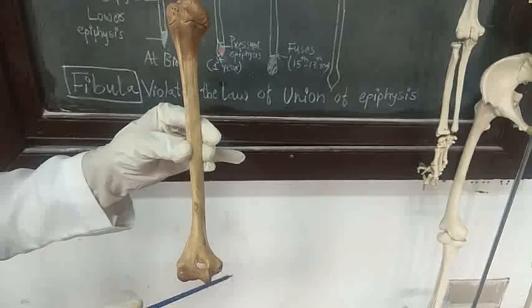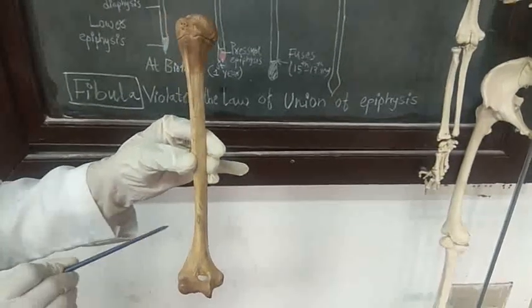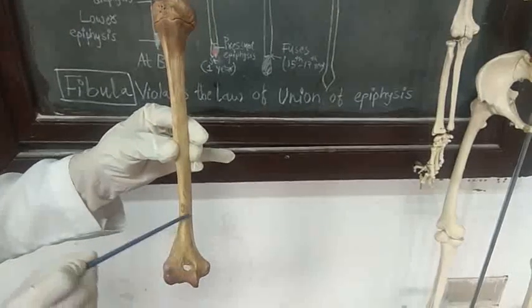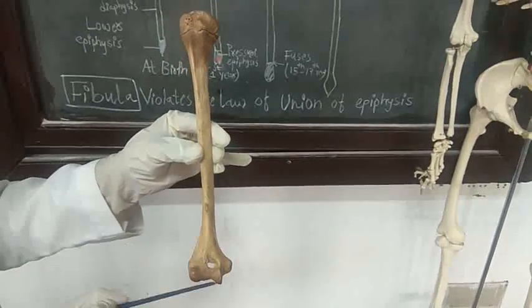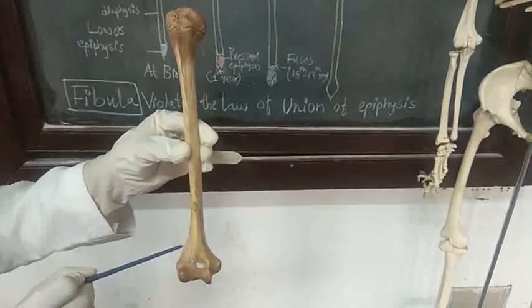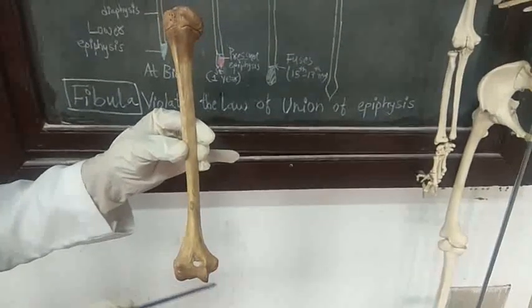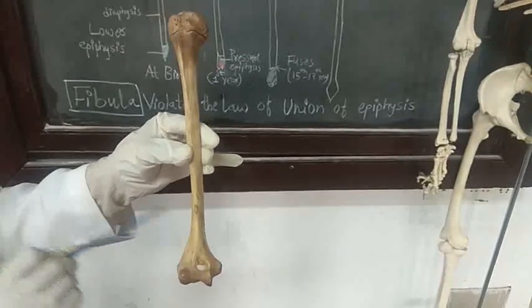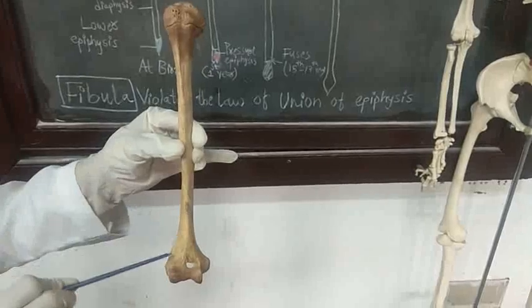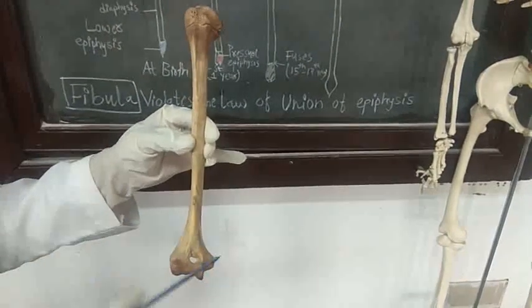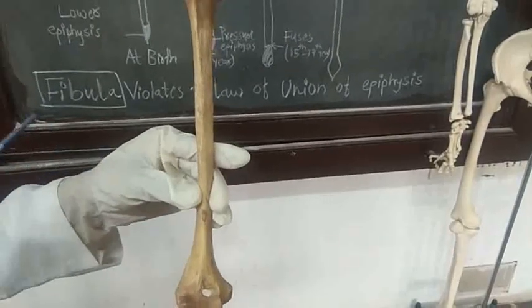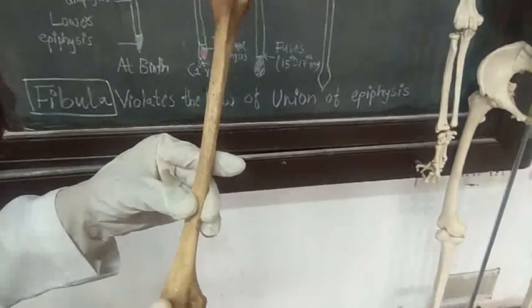So, this end is called the growing end. So, what is the growing end of the bone? The end of the bone where epiphyseal fusion is delayed or the secondary center fuses last, that end is called the growing end of the bone. Now, the growing end of the bone can be determined with the help of demonstrating the direction of the nutrient foramen.